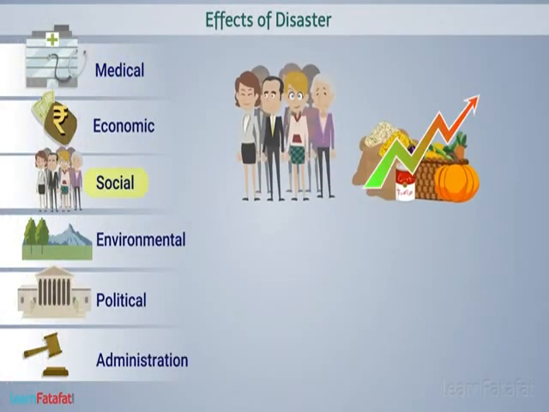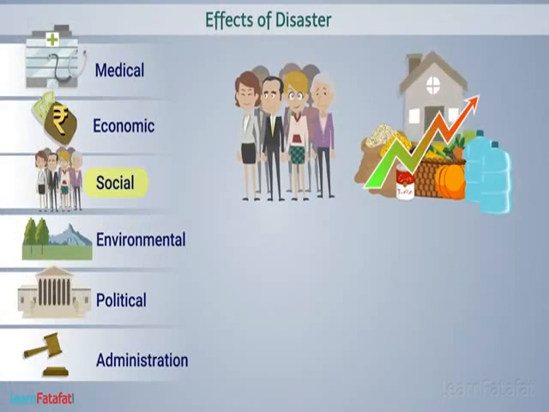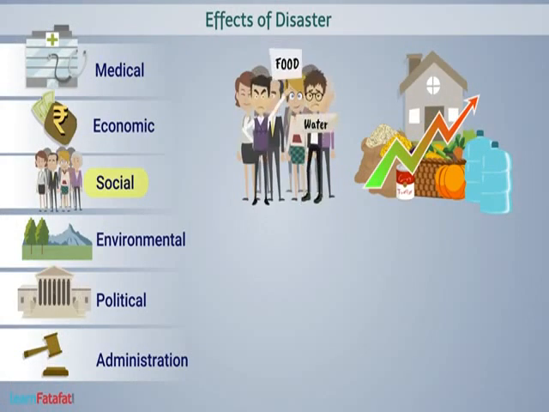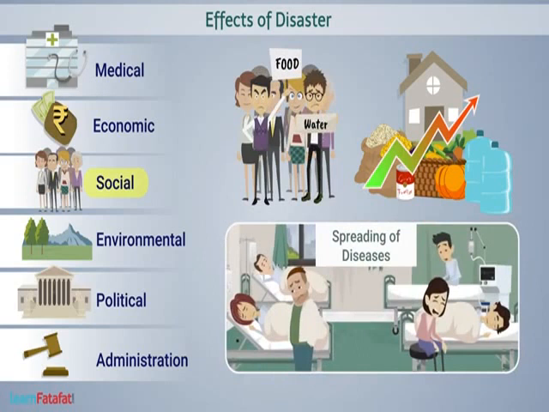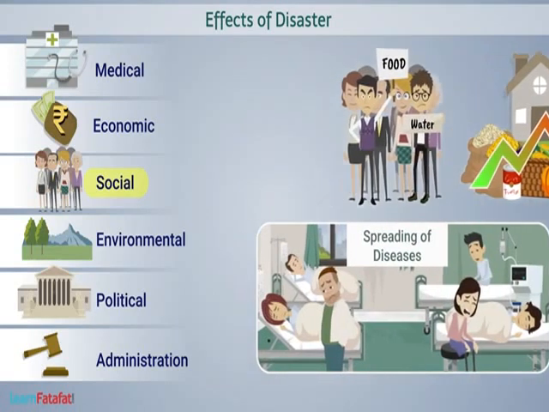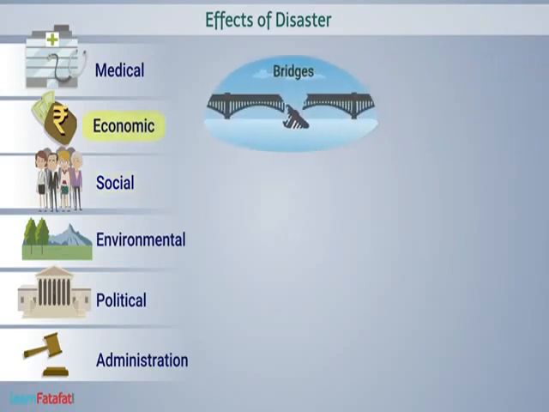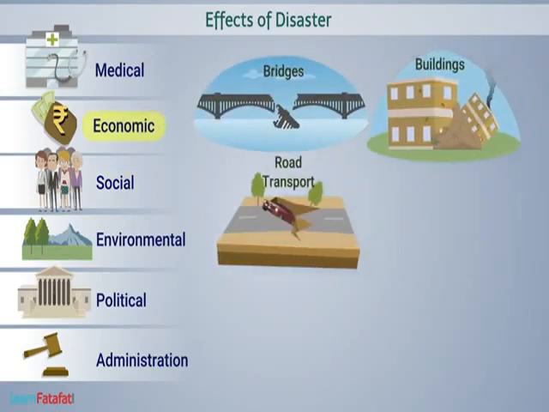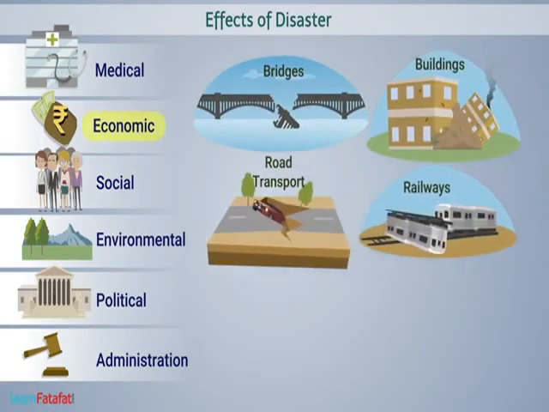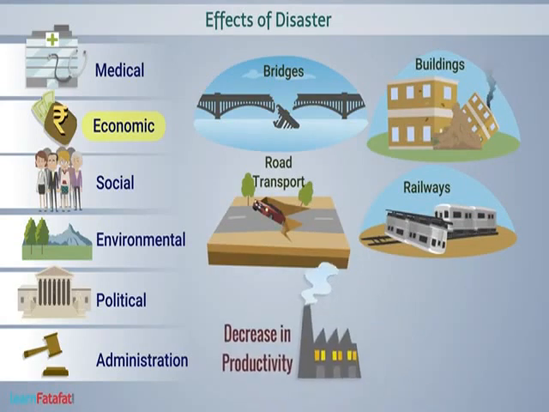Demand for food, water, and other resources gives rise to clashes in the society. The spreading of diseases often creates an unhealthy environment. Collapsing of bridges, buildings, road transport, railways, etc. cause great economic loss. It causes decrease in productivity and increase in expenditure for recovery.